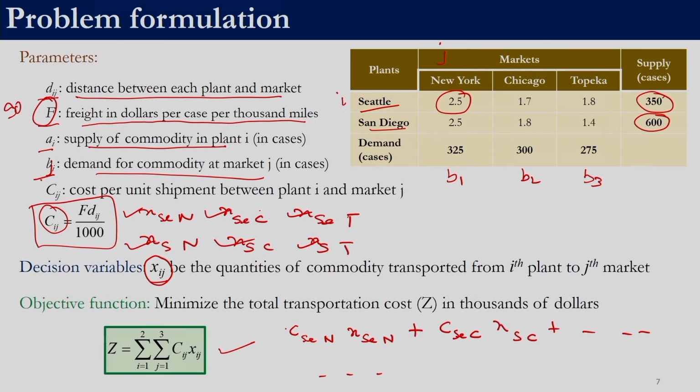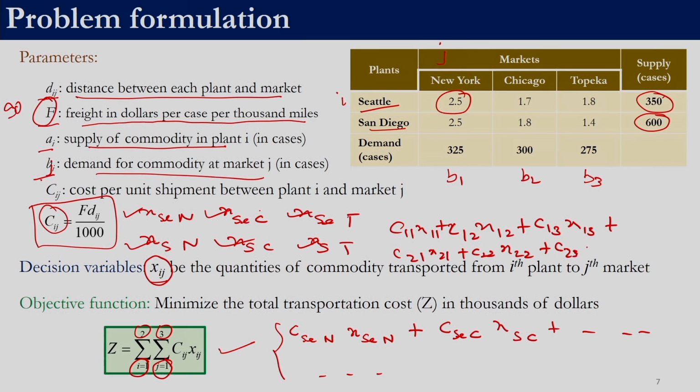So, we will have 6 terms. Instead of writing this expression, we can compactly write it as sigma i equal to 1 to 2, for the plants, and then j equal to 1 to 3, for the cities. If we expand this, it will be C11 x11 plus C12 x12 plus C13 x13 plus C21 x21 plus C22 x22 plus C23 x23. So, instead of writing these 6 terms, we can compactly write it like this.